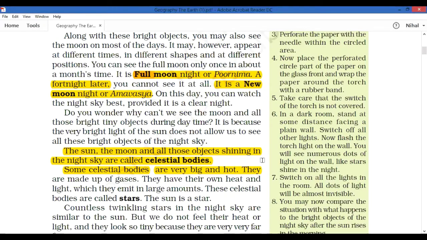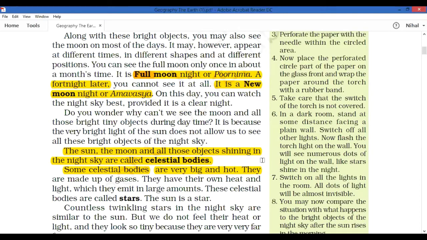So for celestial bodies, we can only think about the night sky. What will be there in the night sky? The stars and the moon. Together they are said to be the celestial bodies. Next, how can we explain the star? The star is a celestial body. One item in the celestial bodies is the star. It is made up of gases, and these are very big and hot, and they emit their own heat and light. That is about the star.